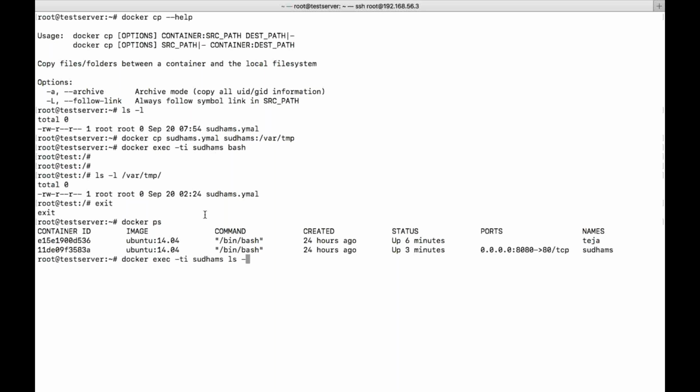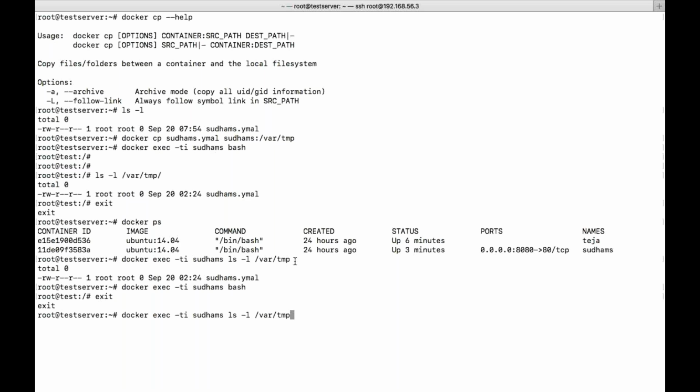See, let's say I use ls /var/temp, here we can see the output. So where did this command get executed, can someone tell me? I'm not logged into the container, but I executed a command. It is executed in the container. If you give bash, you will log into the container. Bash is a terminal, it is not a command. Now I logged into the container, so that is a major difference we have.